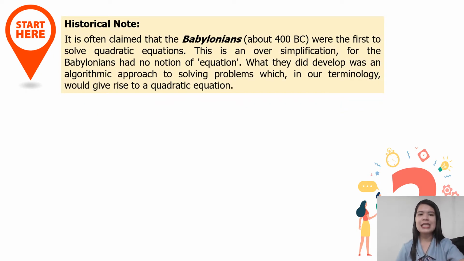Kung iisipin, saan nga ba nanggaling ang quadratic equation? It is often claimed that the Babylonians were the first to solve quadratic equations around 400 BC. So, nung una, wala pa talagang tinatawag na equation. Ang ginagawa lang nila ay nagsisimplify sila ng kanilang mga mathematical questions. Sinisimplify lang nila yon para makapag-solve sila ng problem. So, yung kanilang way ng pag-solve ng problems using that approach gave rise to the quadratic equation.